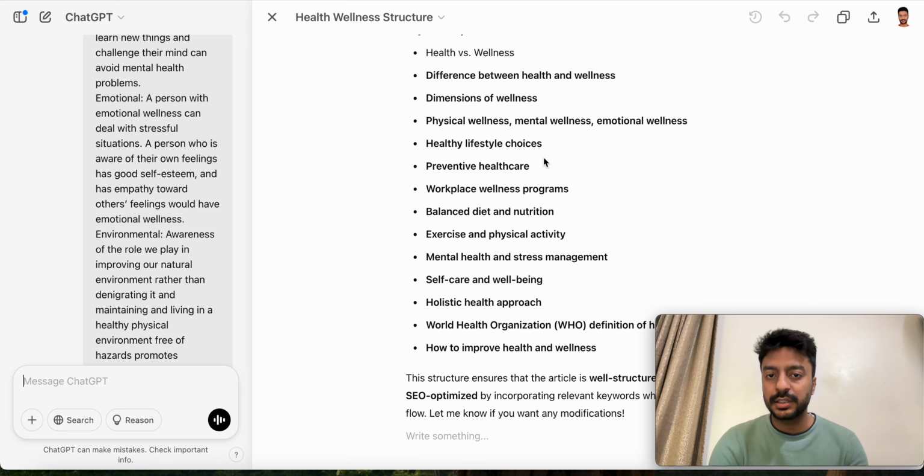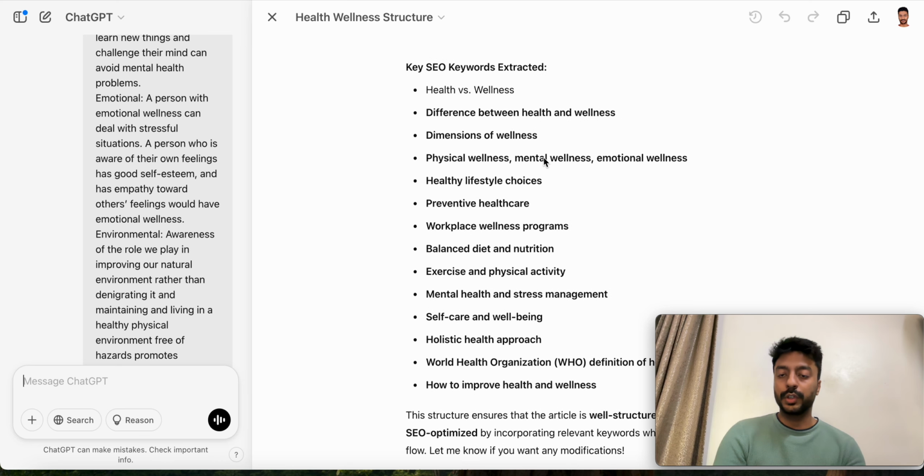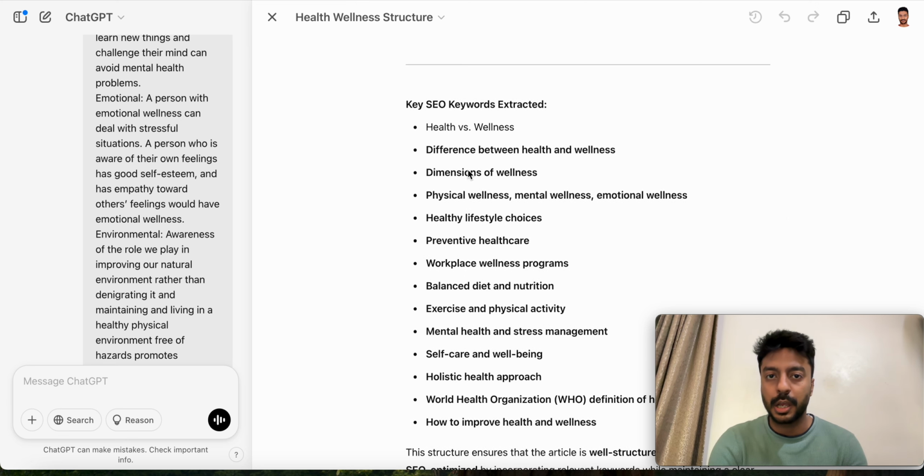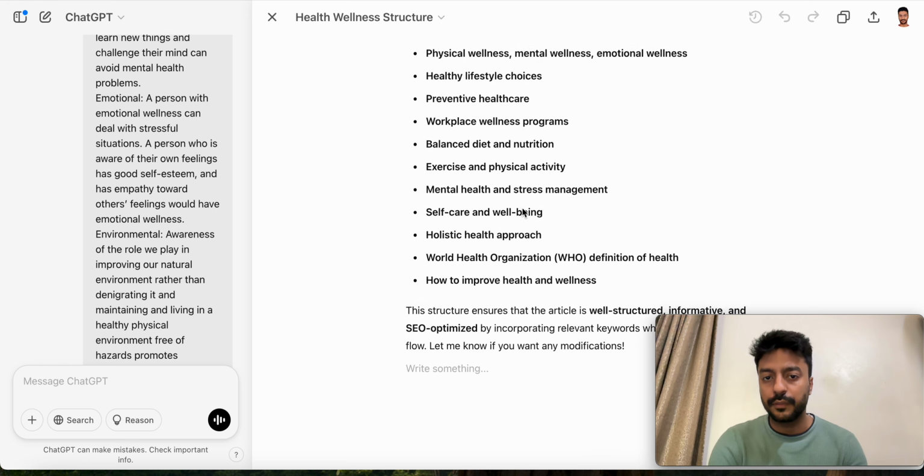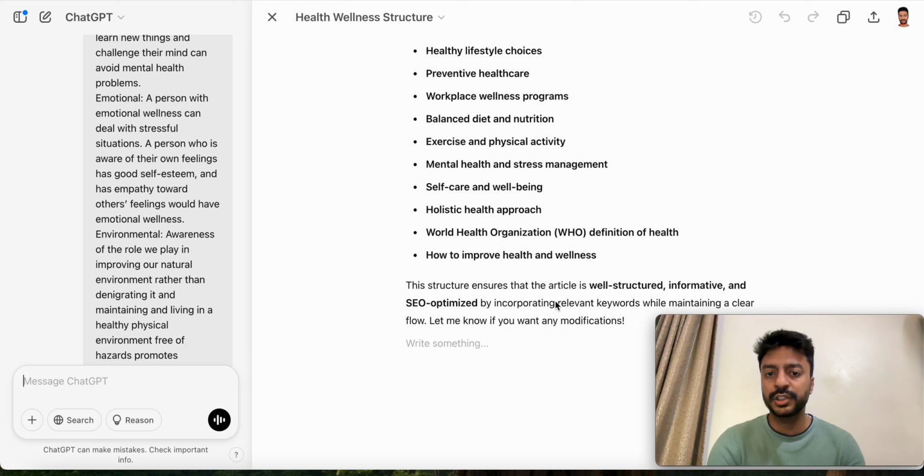Now you see, this is the article that we should optimize for. Otherwise, if you just give a very simple prompt, then you won't get such type of content, right? Now, key SEO keywords extracted: health versus wellness, difference between health and wellness, dimensions of wellness. So these are the keywords that we can definitely use. Now this is the structure that we got.